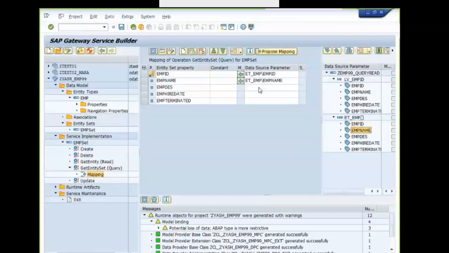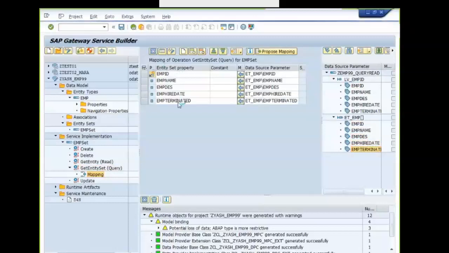Drag and drop the RFC fields onto the properties which we have created. The arrow mark you are seeing shows the direction, from the RFC towards the properties. That means onto the browser, you are reading all the values.